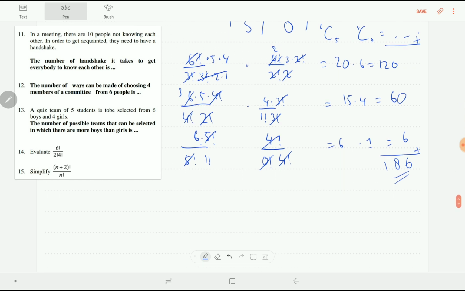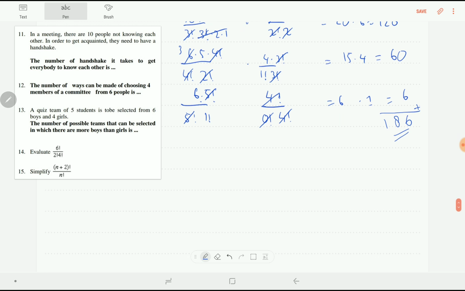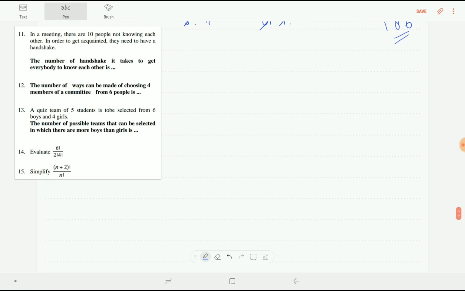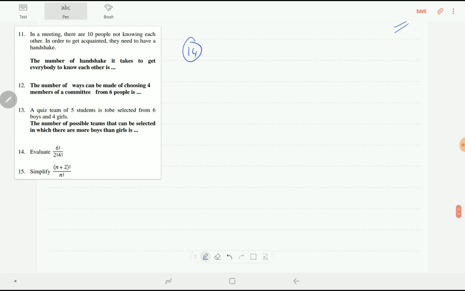Okay, next question. This is the third. Question number 13 is a little bit harder, but number 14 looks much easier. 6 factorial over 2 factorial times 4 factorial, so it is equal to 6 times 5 times 4 factorial. 2 factorial is 2 times 4 factorial, we delete each other, and 6 with 2 gives 3, so 3 times 5 is equal to 15.